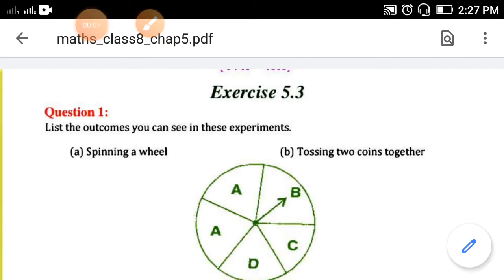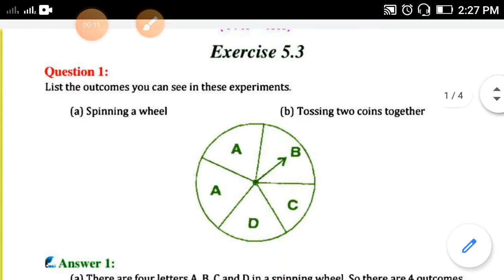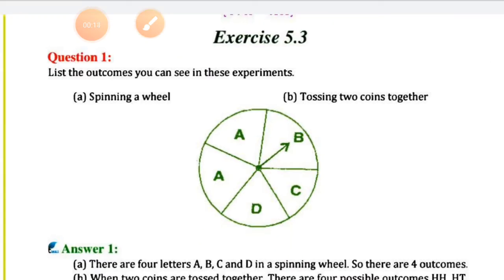So today we are going to start exercise 5.3. In this exercise, examples are based on probability and chances. In your previous class, in your junior class, you have studied probability. What is the meaning of probability? There is a chance, a possibility, for certain things to happen.